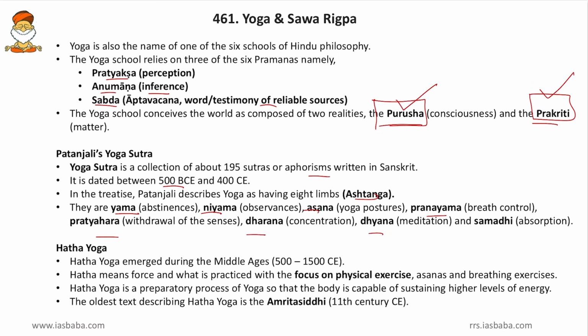So comparing this to medicines, Yama means abstinence. That is, you have to abstain from eating junk foods in order to maintain a good health. Then Niyama, you should have strict rules in your life. When to eat, what to eat, how much to eat, all this should be fixed. Then Asana, yoga postures or physical activity. Then Pranayama, breath control. So if you have a good breath control, it will be helpful for circulation and respiration.